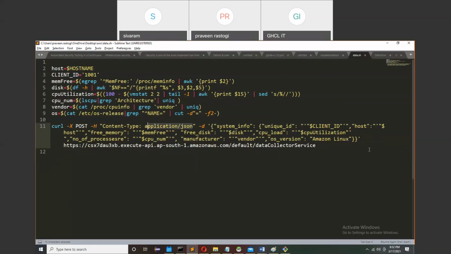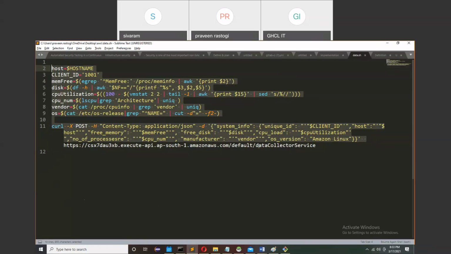Okay. And then you write curl, then post, then content type, then your data that you can write here, and then where to send this data. So this is my API where I need to send that data. Okay. Is it clear? Clear. Okay, let's move on. I believe this part will be okay for both of you. Yeah, clear. So now I am moving to where I am sending the data.